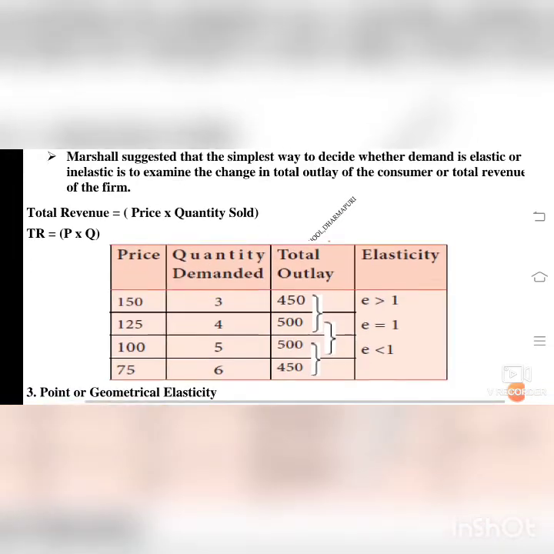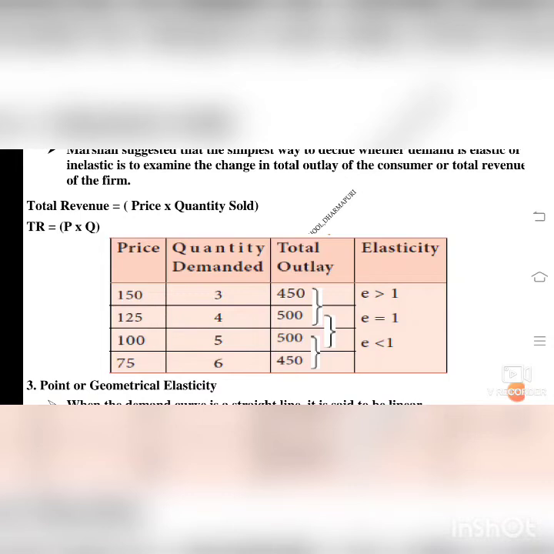We will see that in the tabular column. The price is 150, 125, 100, 75. As I told you in the previous part, when the price level is decreasing, the quantity will increase. When the price level was 150, the quantity demanded was 3. Only 3 products they bought. Then when it is 125, 4 products are bought. When it was 100 rupees, 5 products are bought. And when it comes to 75 rupees, 6 products are bought.